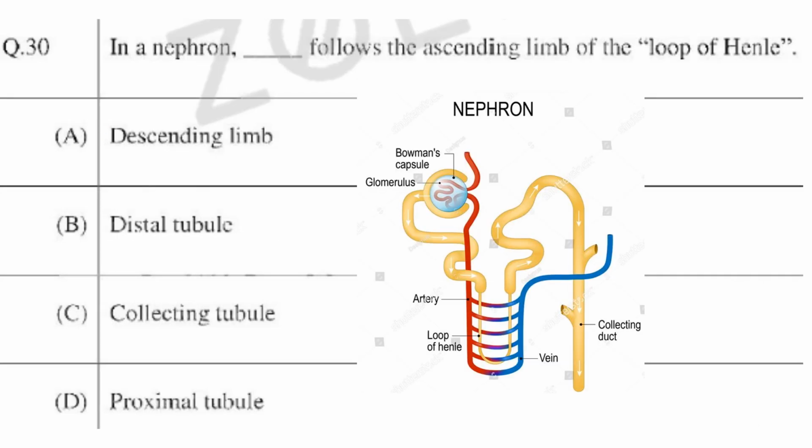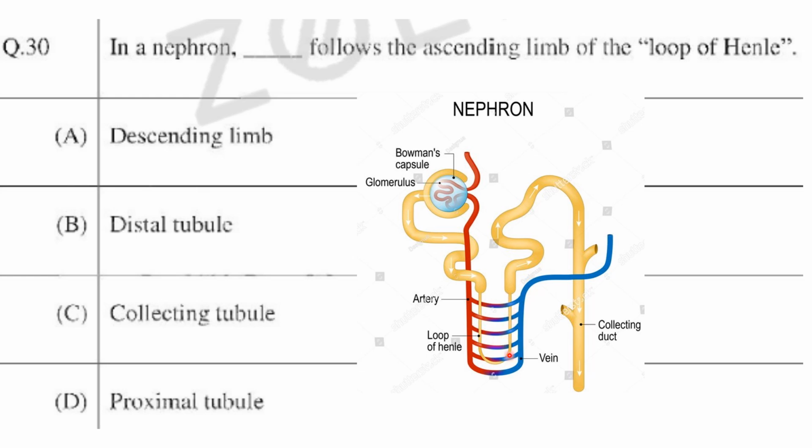Then next one. In a nephron, dash follows the ascending limb of the loop of Henle. So here you can see this is the distal convoluted tubule. This is the loop of Henle. This is the descending limb. This is the ascending limb. This is the proximal convoluted tubule. This is the distal convoluted tubule. And this is the collecting duct. Okay. So in a nephron, dash follows the ascending limb of the loop of Henle.